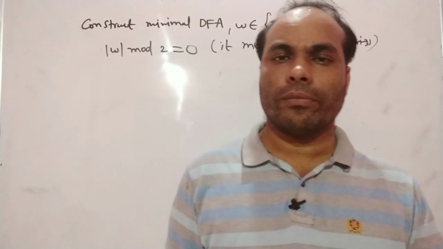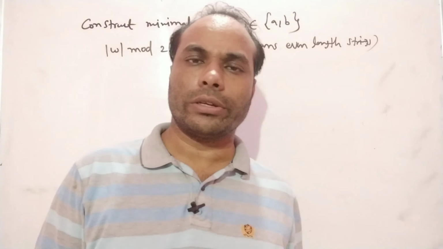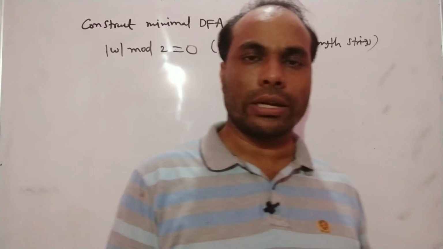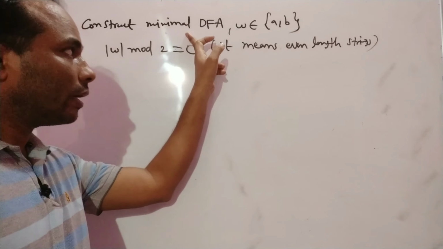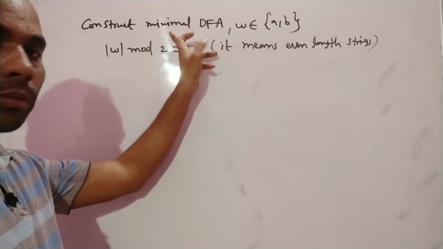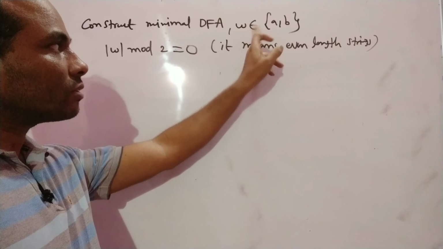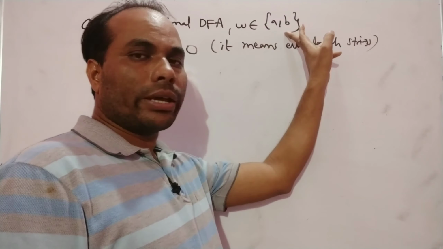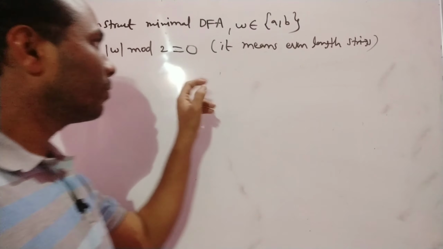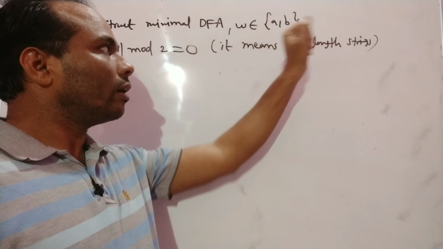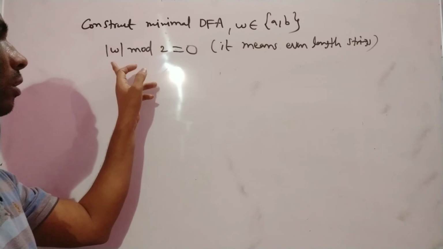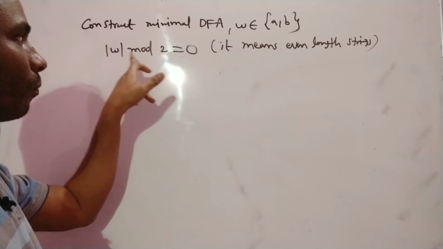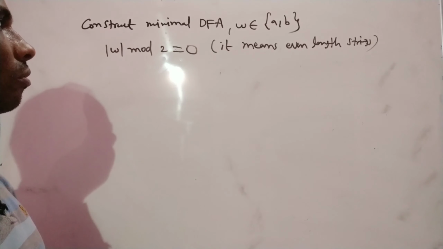Just see one more problem in deterministic finite automata. They may ask a question like this. Construct a minimal deterministic finite automata. Minimal is nothing but the minimum number of states. They give the string, and you have to take the string over A or B. The question is the length of the string mod 2 equal to 0. What is the meaning of that?